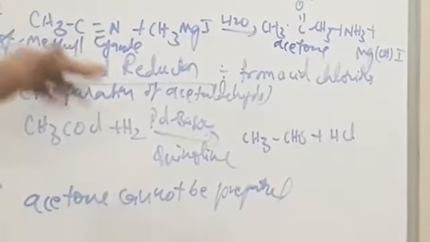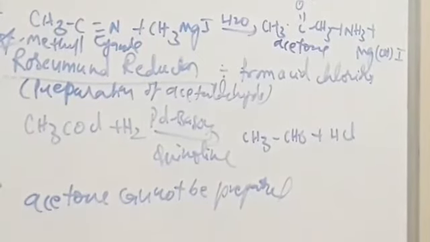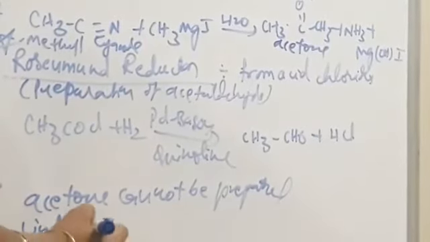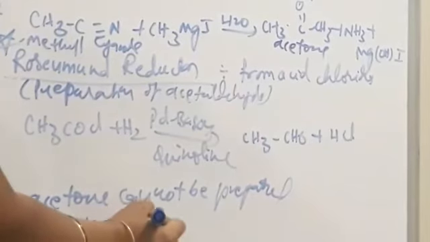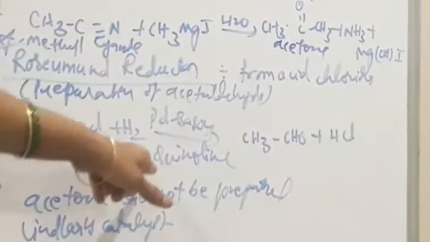In the Rosenmund reduction reaction, acid chlorides undergo reduction in presence of Lindlar's catalyst. Lindlar's catalyst is palladium on barium sulfate in presence of quinoline. This mixture is called Lindlar's catalyst.